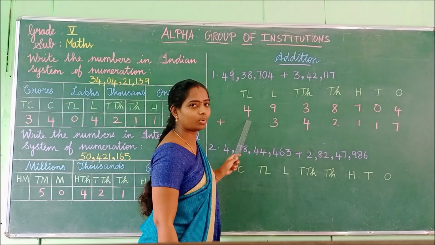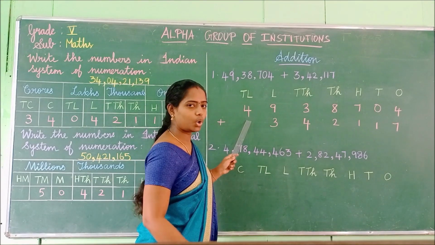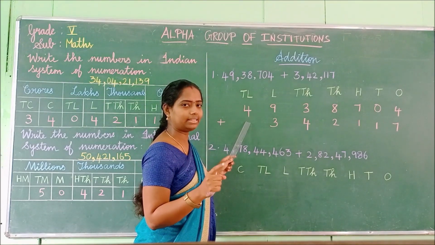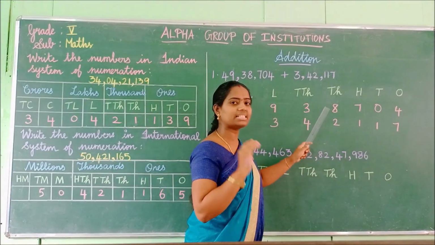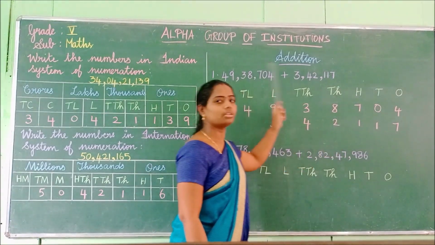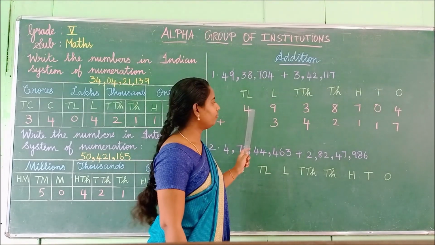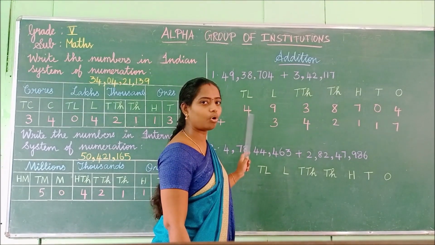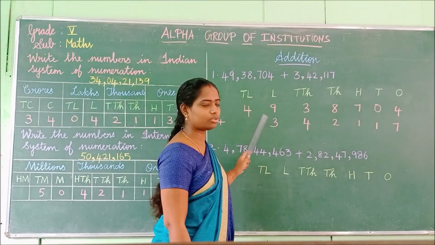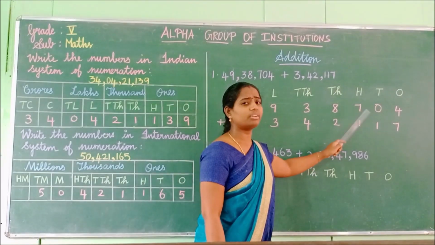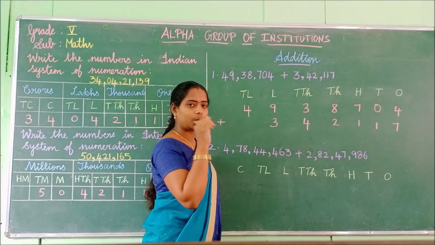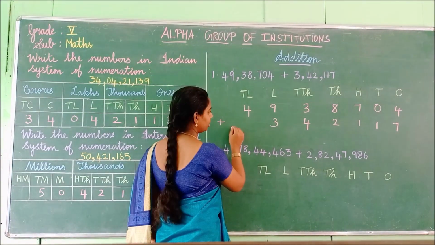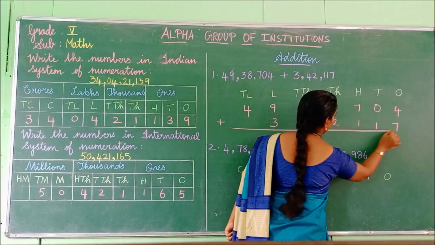See, children, here we have one number left out, isn't it? So always keep in mind, children, while adding, while writing the place values, you have to start it from the ones place to the left. Okay? If you did any wrong in this, the whole problem will make mistake, children. So you have to start from the ones place. Okay, children. Now we have placed this value. Now we are going to add this. Okay, children. Shall we start to add this?